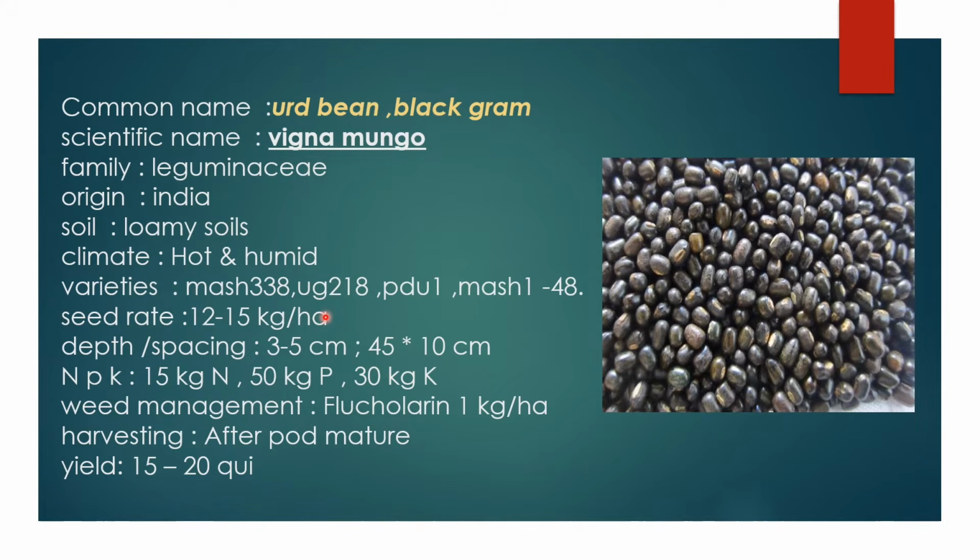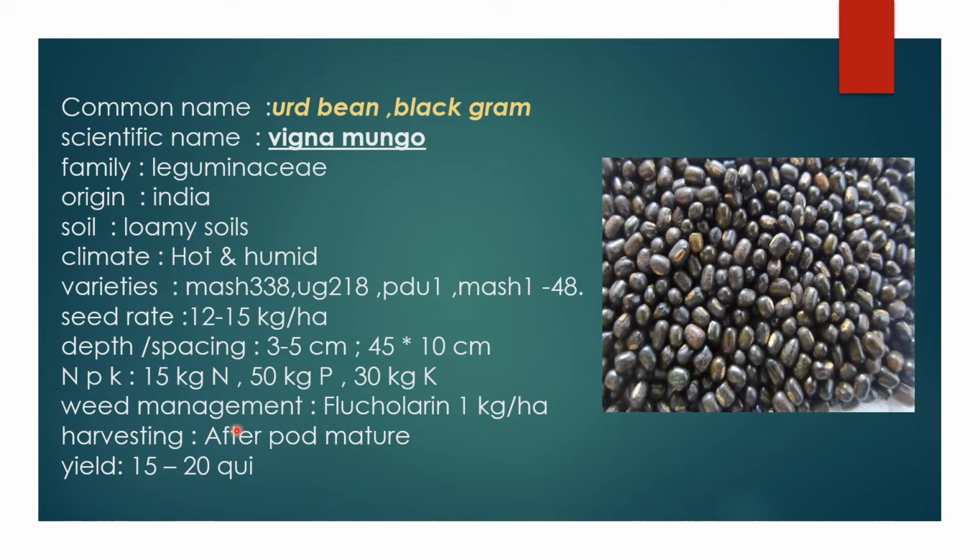Okay, we have to just see. Black gram, green gram and pigeon pea mostly have 12 to 15 kg of seeds per hectare, and the depth is 3 to 5 centimeters. Mainly, depth is common for all the crops, 3 to 5 centimeters or 4 to 5 centimeters. And the spacing is 45 into 10. And the NPK fertilizers are 15 kg nitrogen, 50 kg phosphorus and 30 kg potassium.